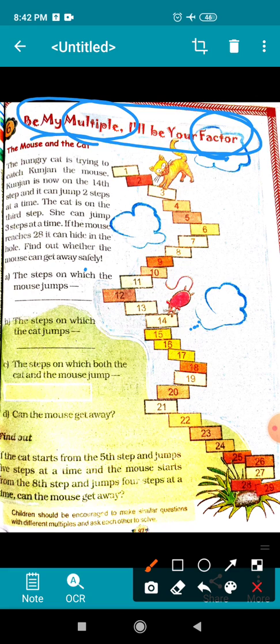The cat is on the 3rd step. She can jump 3 steps at a time. Here in this picture you can see the cat is standing on the 3rd step and at a time she jumps 3 steps forward. Okay, if the mouse reaches 28 it can hide in the hole. Find out whether the mouse can get away safely.